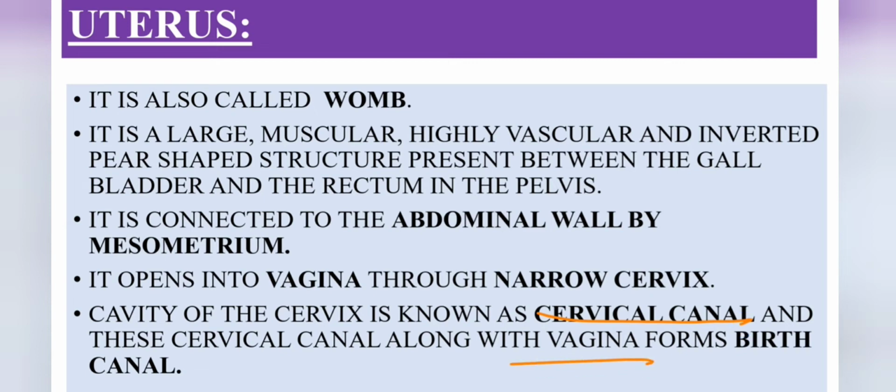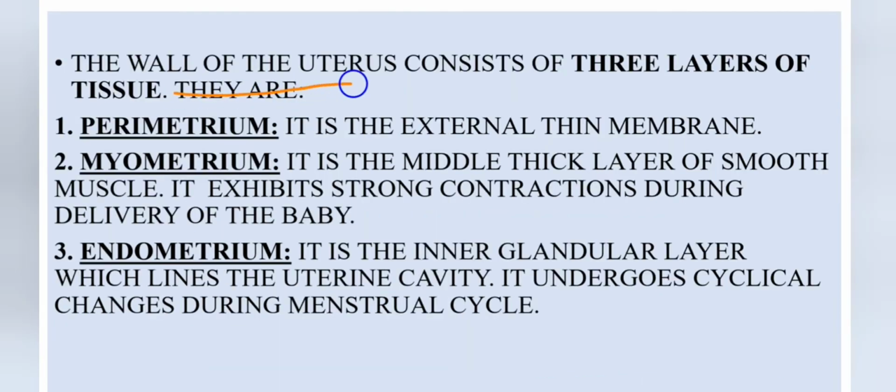The walls of the uterus consist of 3 layers of tissues. They are perimetrium, myometrium, endometrium. Perimetrium is an external thin membrane.